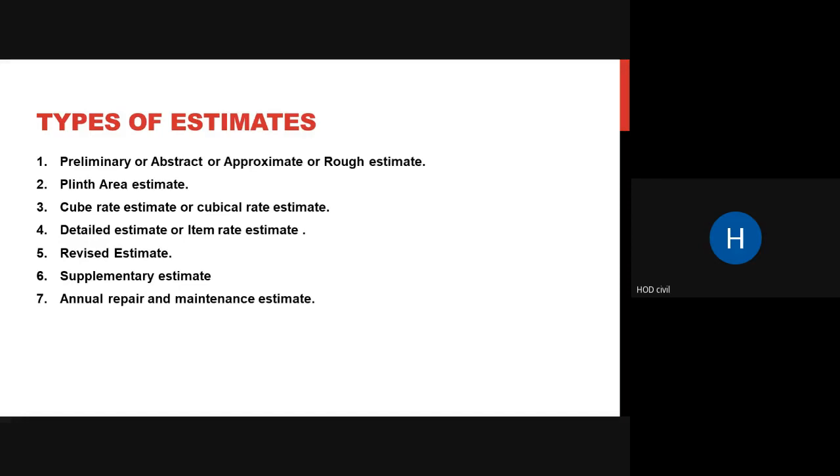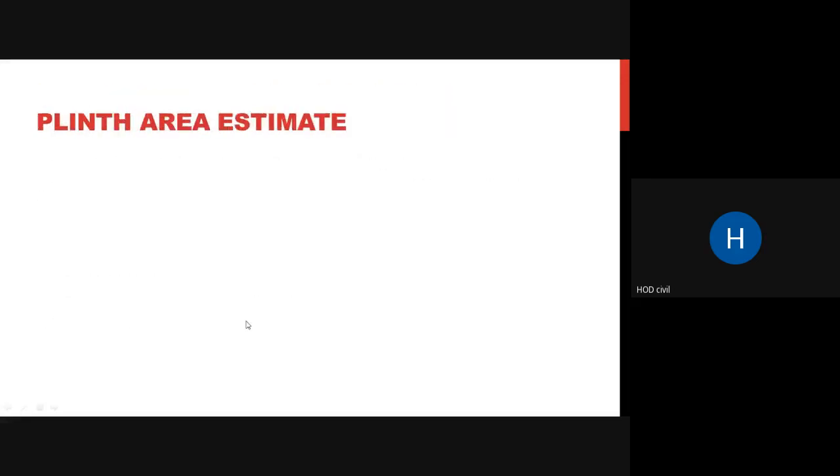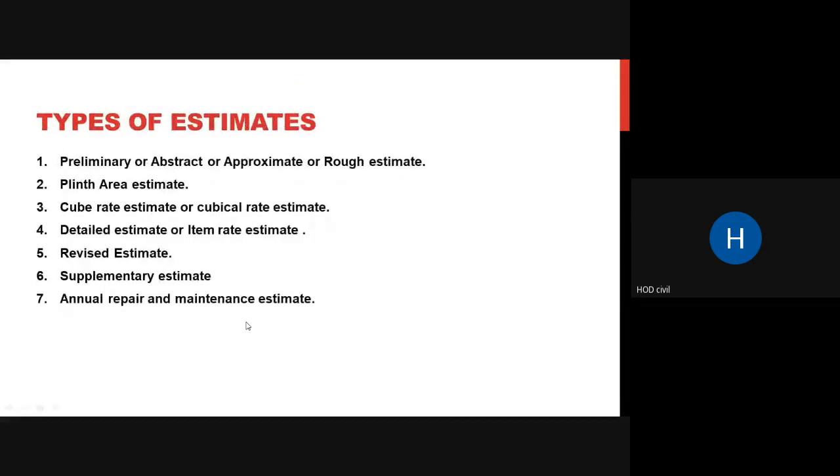So what I'll do is just explain in brief what these types of estimate terms are, and we will go through all these things in the next class. Okay, so coming to types of estimate, as you can see, there are around seven to eight types of estimates. First thing is a preliminary or abstract or approximate or rough estimate.